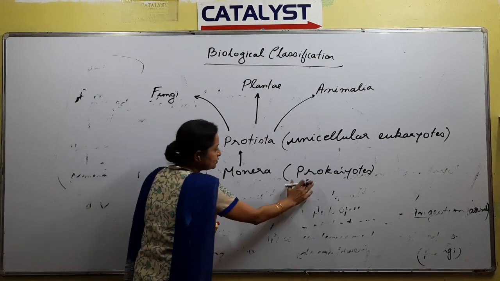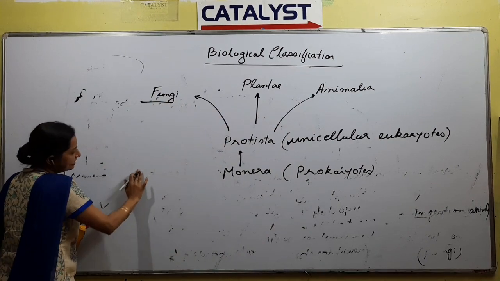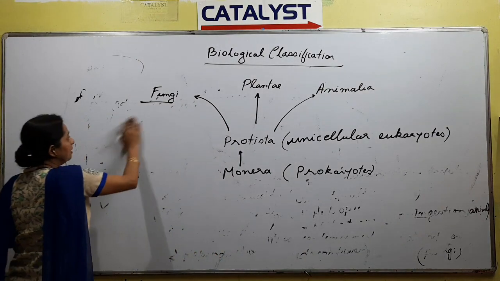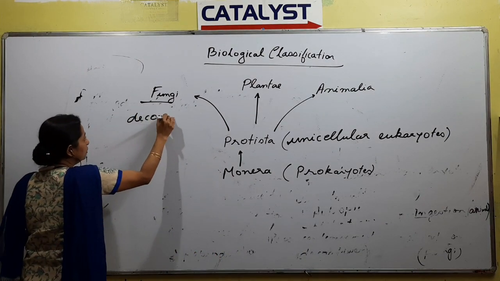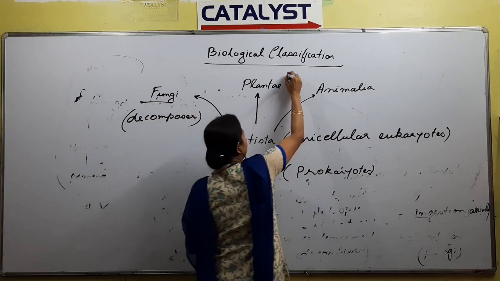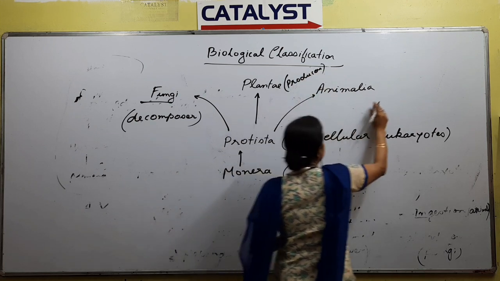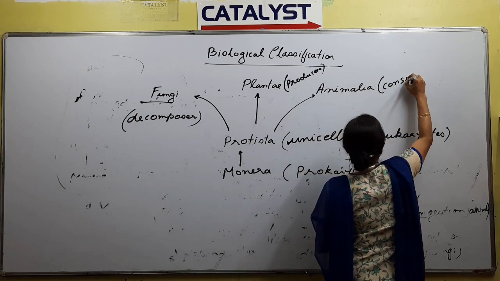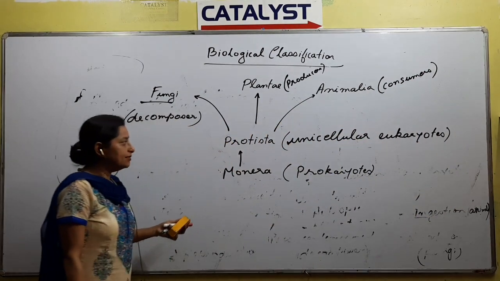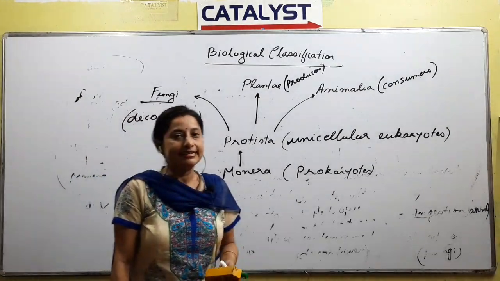Talking about Monera, it is prokaryotes; Protista, unicellular eukaryotes. Fungi, there are so many things you need to remember about fungi because fungi is totally a new topic. As of now, what do we know? The ecological role is decomposer. And plantae, what do we remember? Producer. And animalia, animals, consumers. Right? So these are the 5 kingdoms that were given by R.H. Whittaker, and this is the classification system that is accepted.